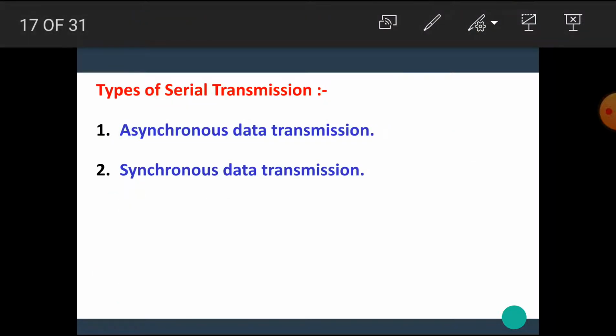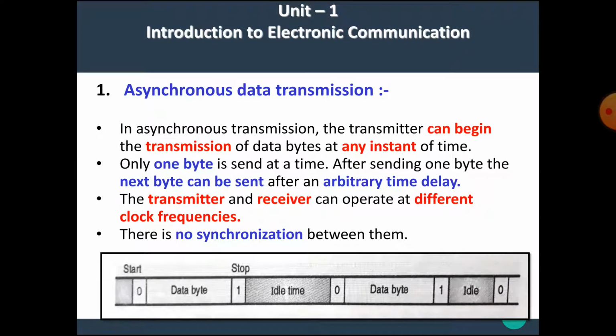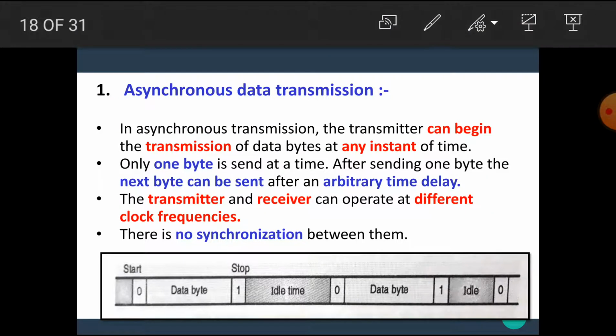Now, there are two types of serial data transmission. The first one is asynchronous data transmission and the second one is synchronous data transmission. Let's see what is meant by asynchronous data transmission and synchronous data transmission. The first one is asynchronous data transmission.